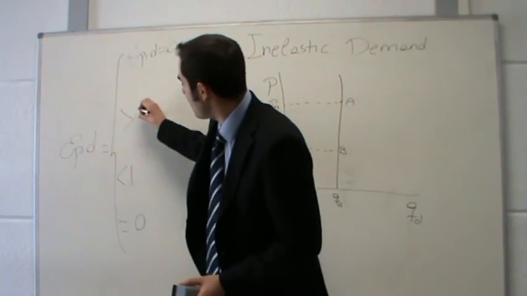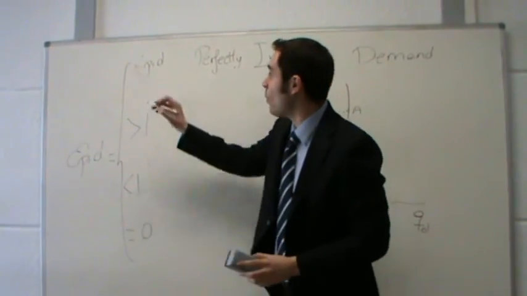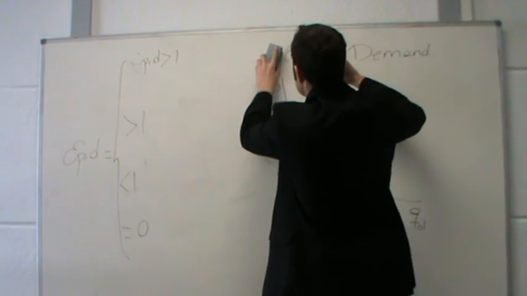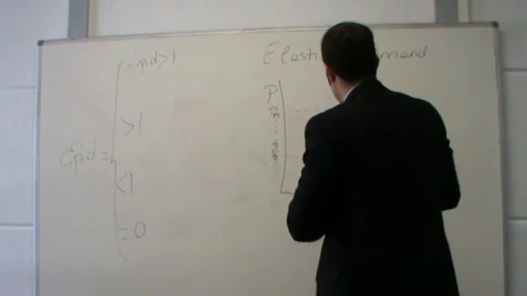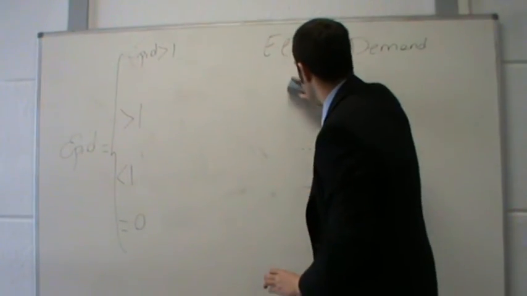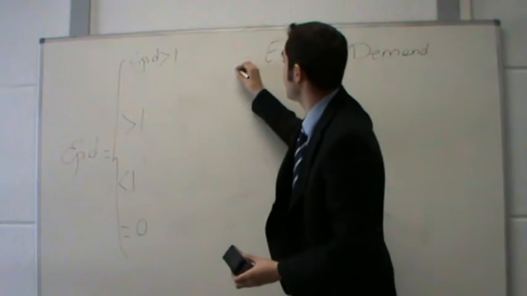Now let's see what happens when the price elasticity of the demand takes a value larger than 1. In this case, the demand is elastic. So, what is the meaning of an elastic demand? The meaning is the following.